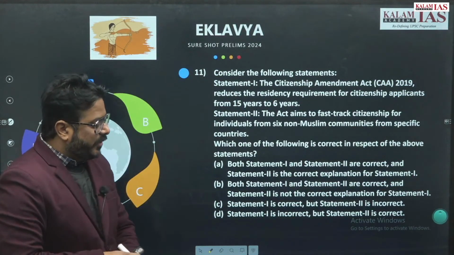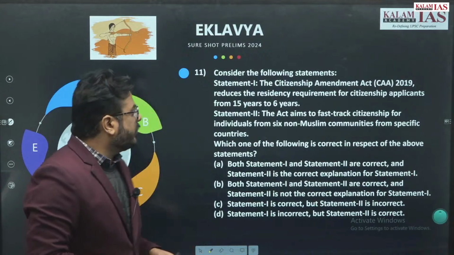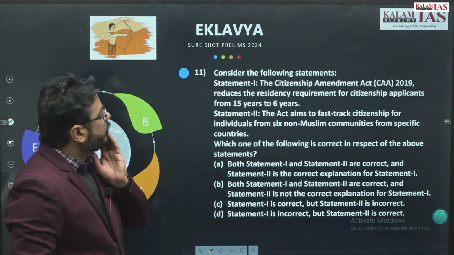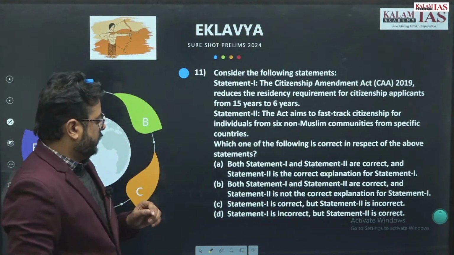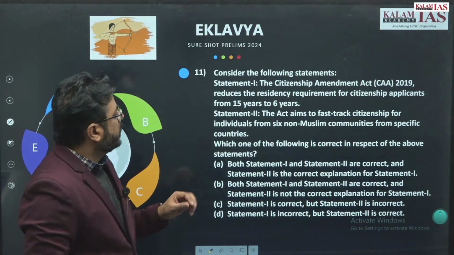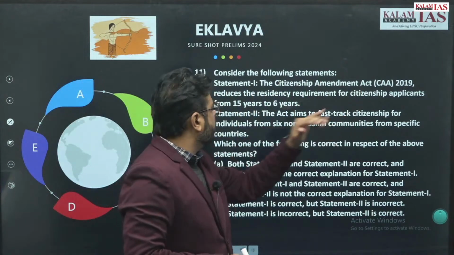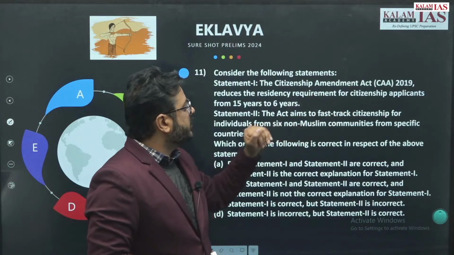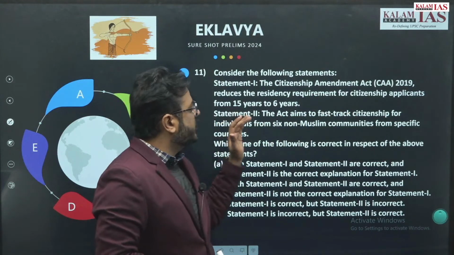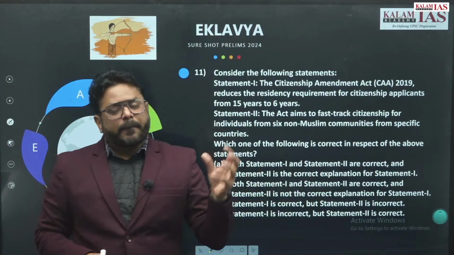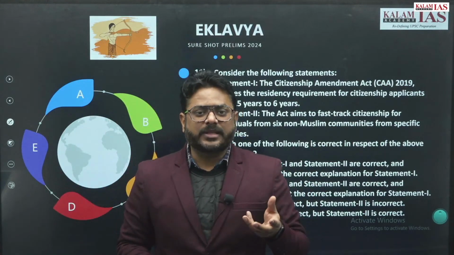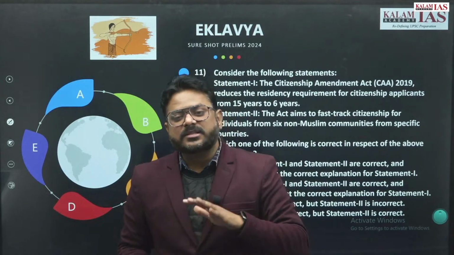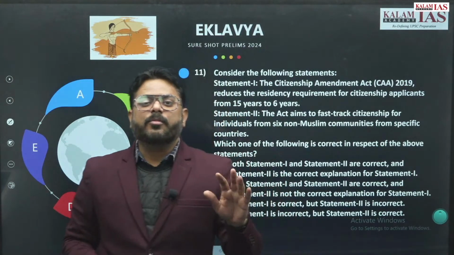Question number 11 talks about statement 1, which is an assertion in caution. The Citizenship Amendment Act 2019 reduces the residency requirement for citizenship applicants from 15 years to 6 years. The basic fact is, for how many years a person resides inside the country before they can be provided citizenship.